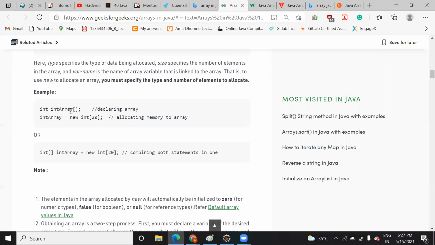So next time you can try it using the square bracket before. Till now we have seen the square bracket after. You can try it before, and the declaration will be exactly the same. The other syntax will be the same. Only the place of the square bracket changes: after the name of a variable, or before the variable. And this is the size, the number of elements that you want to save. So how many elements will it save? 20.